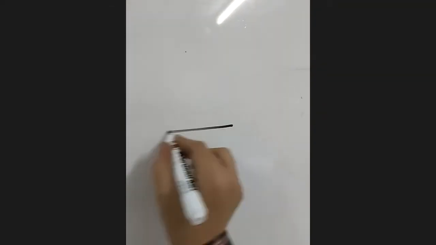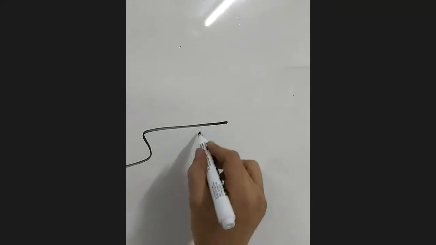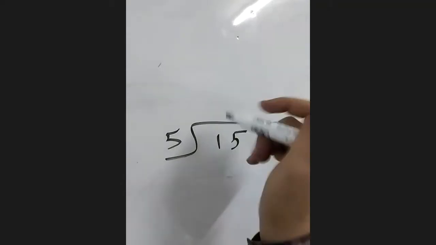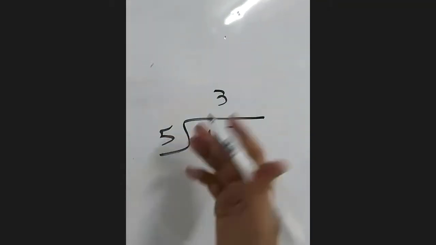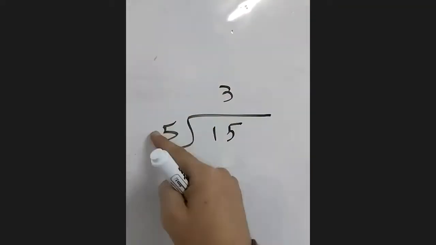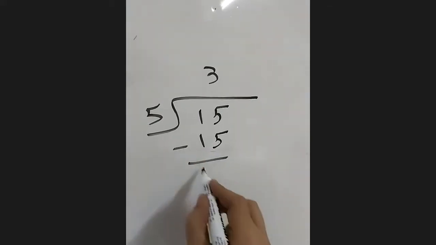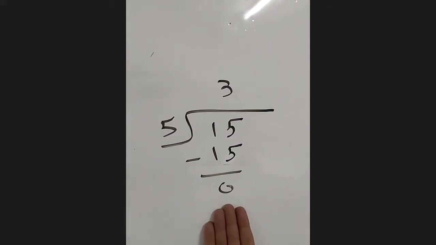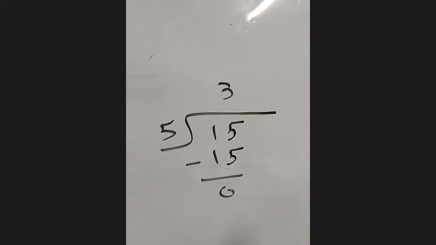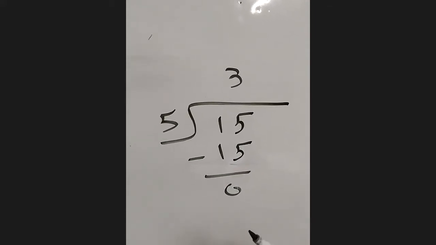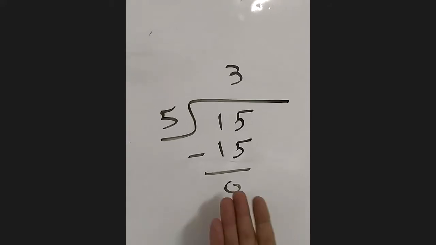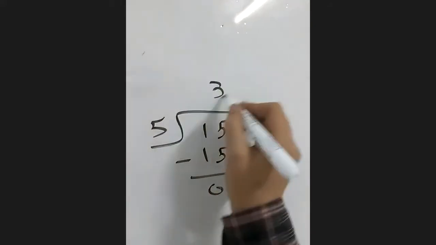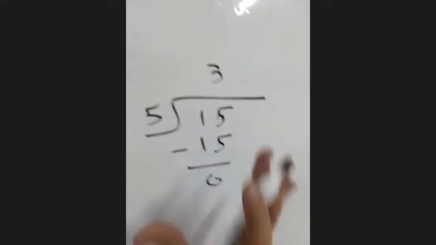Yes. Sometimes if I want to divide, for example, 15 by 5. 15 divided by 5, how much? 3. 3 multiplied by 5. We know the steps, right? 3 times 5 is 15. Subtract. So here the remainder is what? It is 0. Here the remainder is 0, because we could find a number multiplied by the divisor to get the dividend.